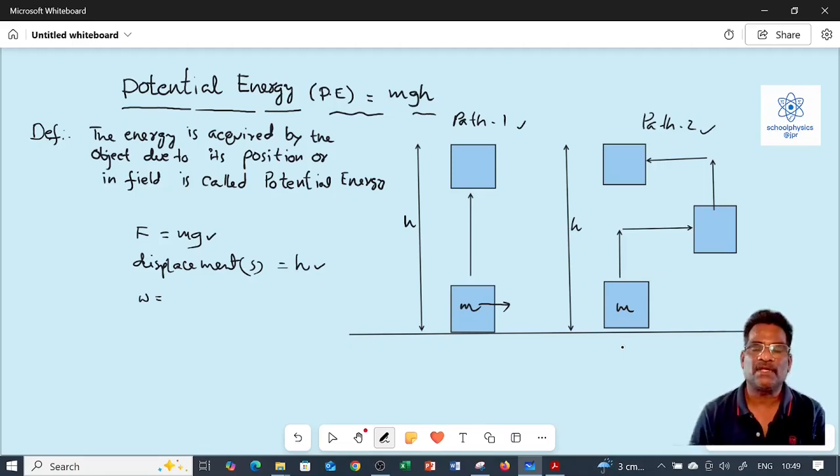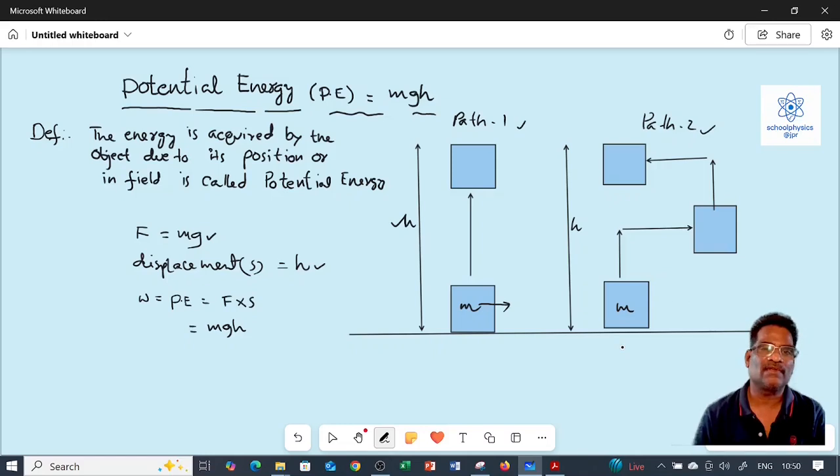Here, the object acquires potential energy due to the raised height h against gravity. So the object now has the capacity to do work. That work is equal to the potential energy, which can be expressed as F into S. Here F is mg and S is h.